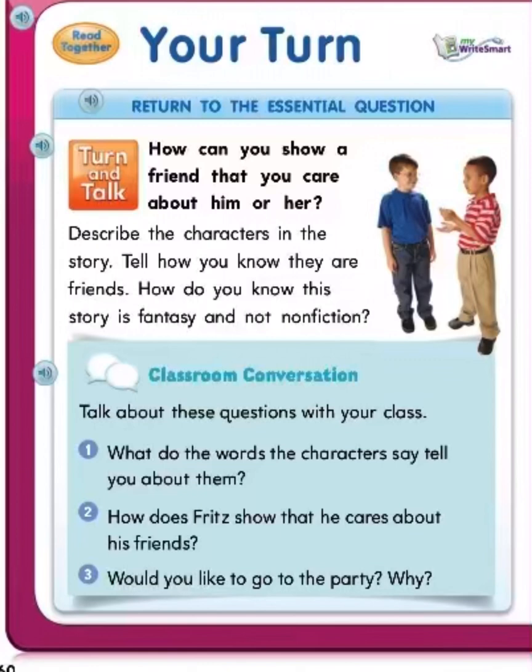2. How does Fritz show that he cares about his friends? 3. Would you like to go to the party? Why?